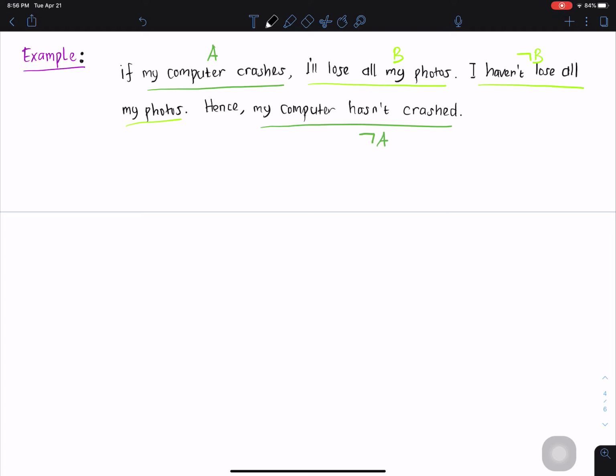If crash, then lose all the photos, so A implies B.